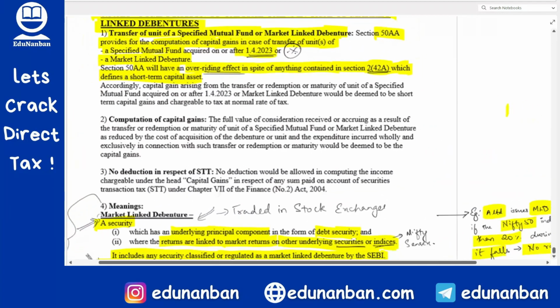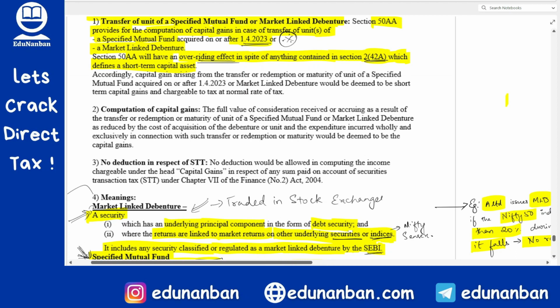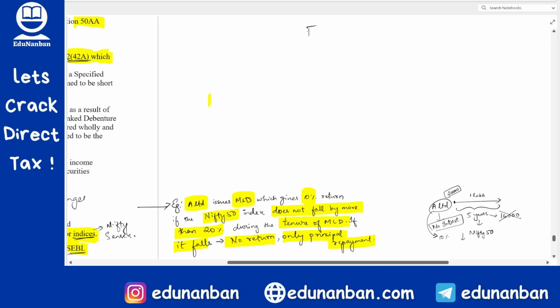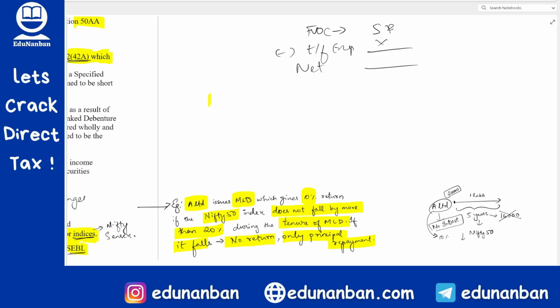So since it is only considered as a short-term capital asset, the capital gain will also be called what? Short-term capital gain, and the tax applicable is the normal rate of tax. Sir, how to compute capital gain? Capital gain is computed in the normal manner. First you have to take full value of consideration. Full value of consideration means the selling price of the market linked debenture or specified mutual fund. Then you can reduce transfer expense. Correct? Then you will get net consideration.